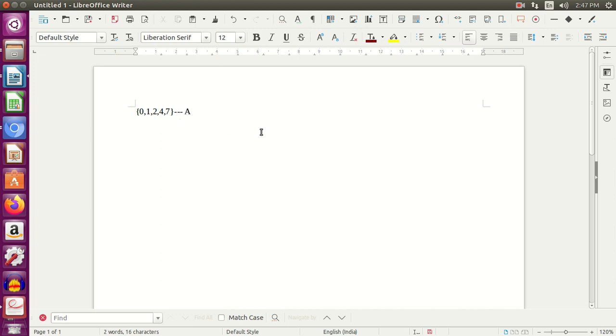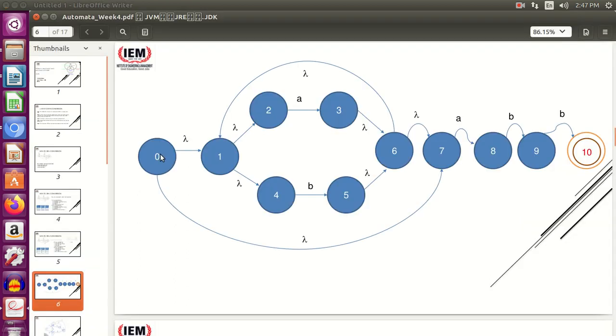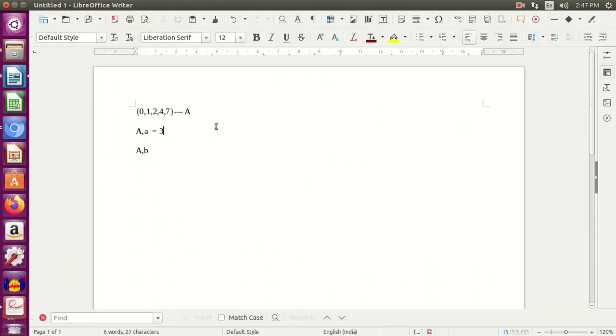Now for this state A, what you need to do is find the transition over A, and the transition over B, and the epsilon closure as well. So A contains 0, 1, 2, 4, 7. Let's go to the diagram. 0 has no A moves, 1 has no A moves, 2 has an A move. From 2, you can go to 3 using A. So you just write 3 over here, right?